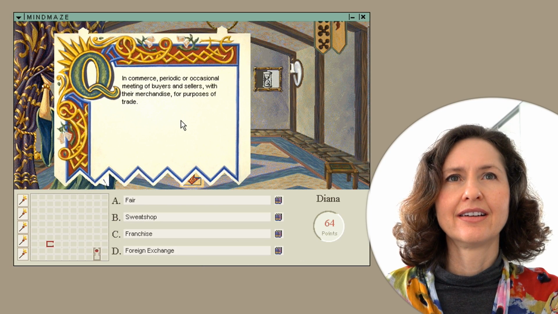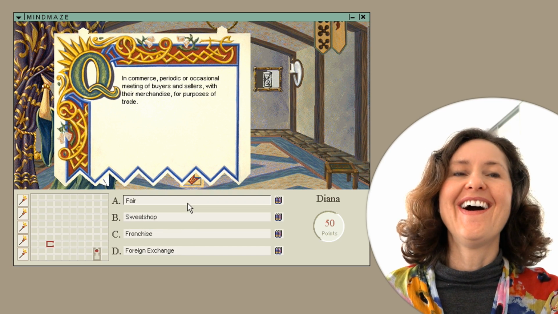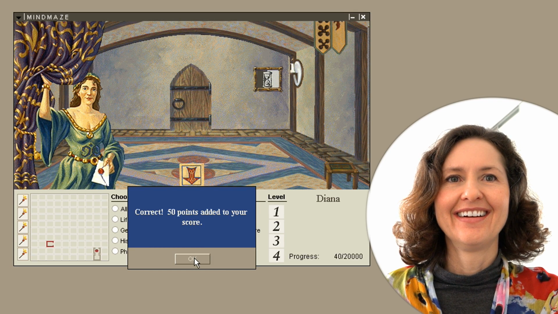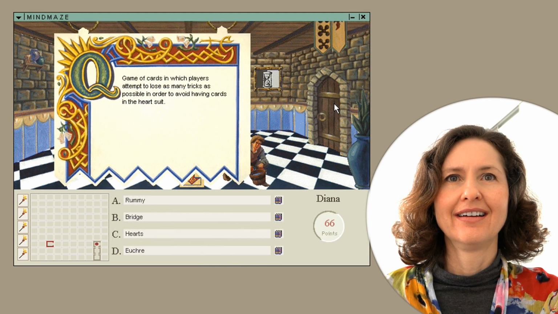Okay. In commerce, periodic or occasional meeting of buyers and sellers with their merchandise for purposes of trade. It could be foreign exchange, but I think it's fair. You did it! Fantastic, and you've moved through the maze yet another place. Now you can try and go through the next door, and you've got to basically get yourself to that place.